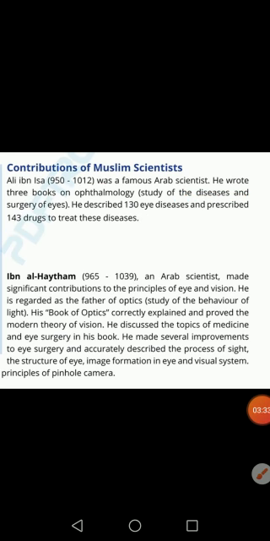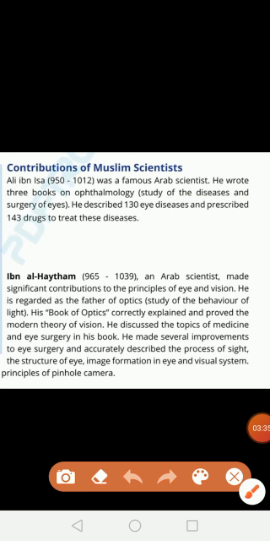Okay, the second scientist is Ibn al-Haytham, and his time period is 965 to 1039. He was a very famous scientist, and he is regarded as the father of optics. He has a great contribution in eye and vision, and he wrote books.